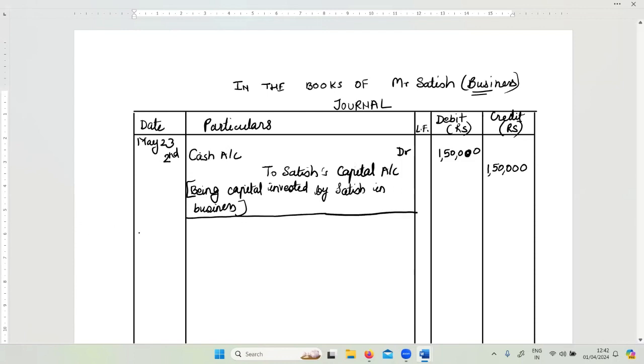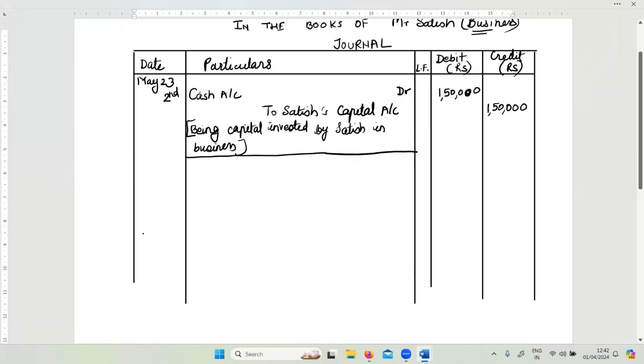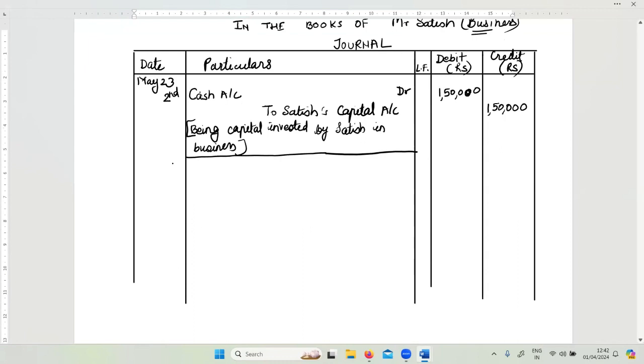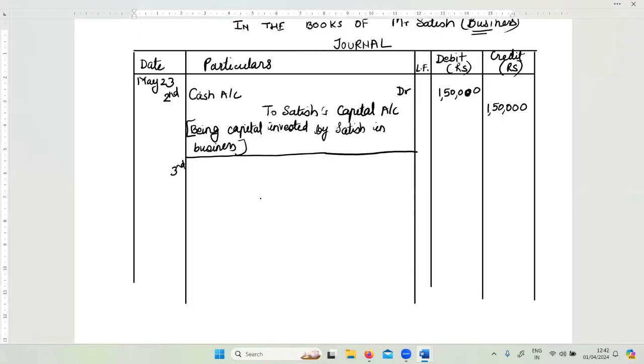Fine. Next transaction I'm going to take. Next transaction says deposited rupees 10,000 into IDBI Bank Limited. This is on 3rd May. I'm going to write deposited into IDBI Bank. What are you going to deposit in this bank? Naturally, you're going to deposit cash, right? And what is the second account? Second account is IDBI Bank.